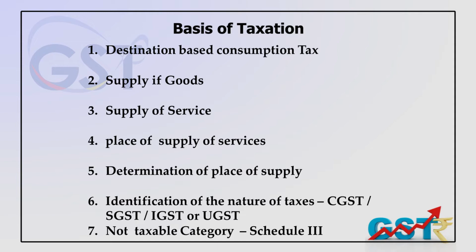On a particular product, if the rate of tax is 18% and the goods are sold from one part of a state to another part of the same state, then the rate of tax shall be 18% only, breaking up into two: CGST, central goods tax 9%, and state goods tax 9%. 9 plus 9 becomes 18%.